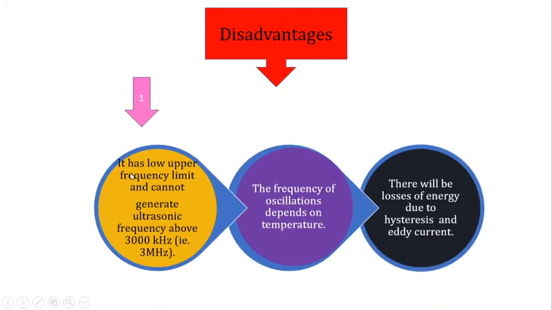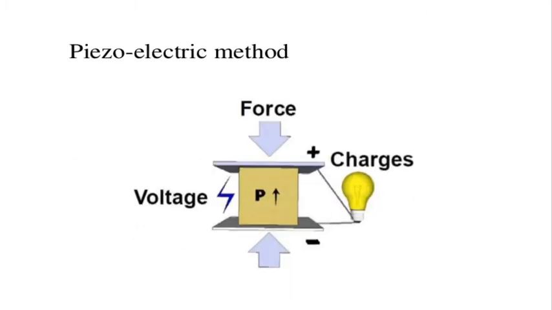The first point is it has a low upper frequency limit and cannot generate ultrasonic frequency above 3000 kHz. Second point, the frequency of the oscillation depends on the temperature. Third point, there will be loss of energy due to hysteresis and eddy current. Then I'll move to the piezoelectric method.